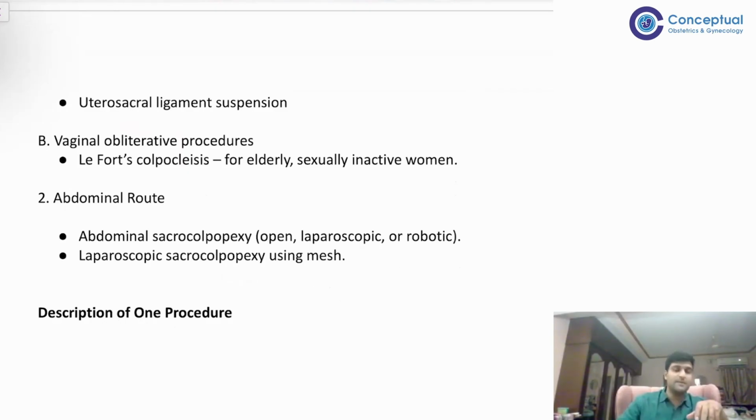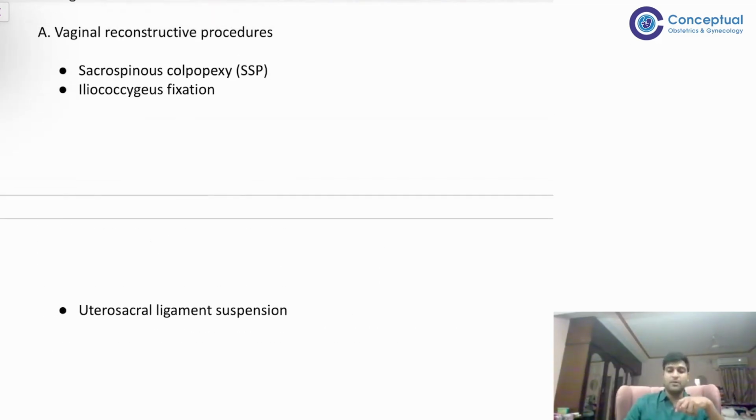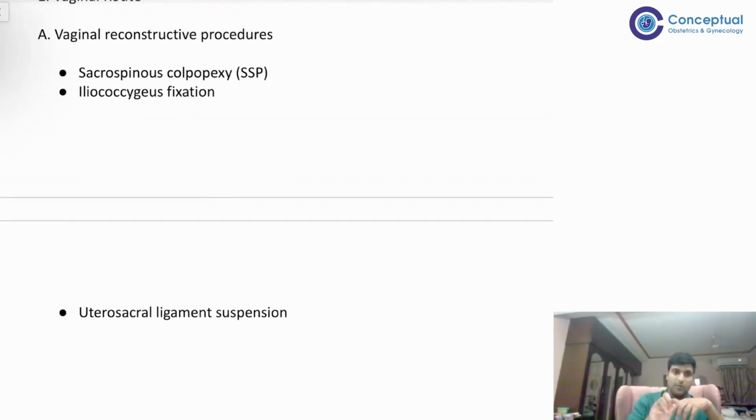सो करना क्या है हमको अल्टीमेटली, वॉल्ट को सस्पेंड करना है, वॉल्ट को सस्पेंड करना है। वॉल्ट इज कॉल्पो, कॉल्पो इज वजाइना। किससे सस्पेंड करोगे? अब्डोमिनल रूट से मैश यूज करके सैक्रोकॉल्पोपेक्सी करोगे, and vaginal रूट में you will attach that colpo, that is vaginal vault, to the sacrospinous ligament, that is sacrospinous colpopexy, sacrospinous fixation. If instead of sacrospinous ligament you're using iliococcygeus component, then it is iliococcygeus fixation. Okay, but that is not commonly done. What is commonly done is sacrospinous fixation.